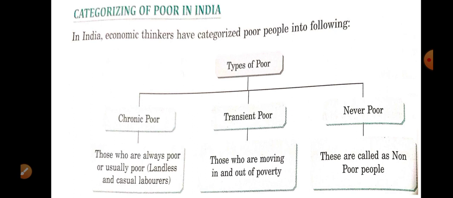Now categorization of poor in India. The types of poor are chronic, transit and never poor. What is chronic? Those who are always poor, usually poor. Transit poor means those who are moving in and out of poverty, like daily wage earners. Sometimes they get more than that, sometimes they get less than that, and sometimes they are not able to get work. So in this way they regularly move in and out. Never poor, or non poor, means those who are earning 1816 or more than that.